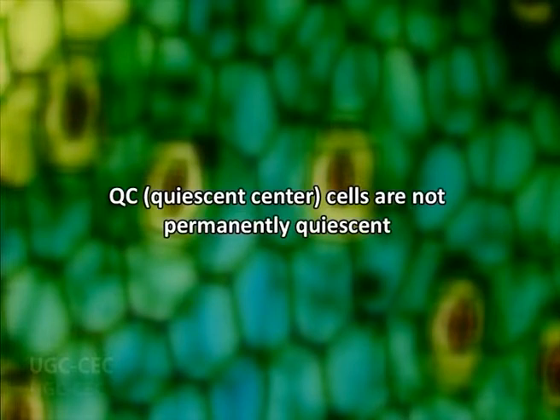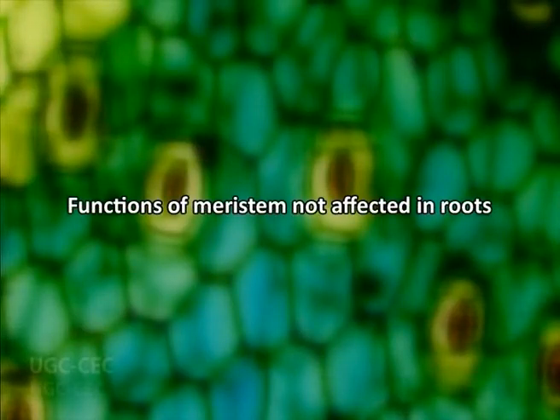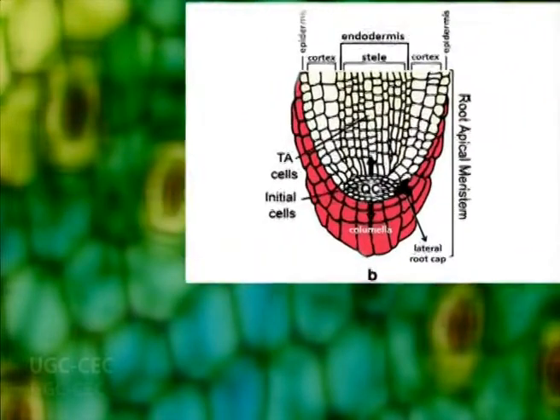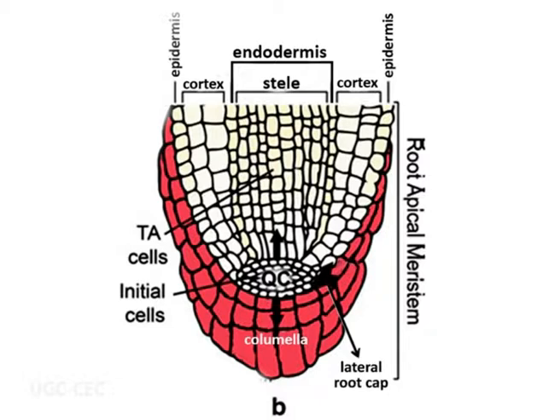In line with this latter role, it has been demonstrated that QC cells are not permanently quiescent. Certainly, they can be induced to divide rapidly after irradiation, mechanical damage, carbohydrate starvation, exposure to low temperature, or exposure to ascorbic acid. However, and notably, in ascorbate-treated roots, a threshold number of QC cells were not induced to divide, consistent with the existence of a minimal QC. Unlike other treatments, the functions of the meristem were not affected in these roots, thus suggesting a role for the minimal QC in maintaining and controlling RAM activity.